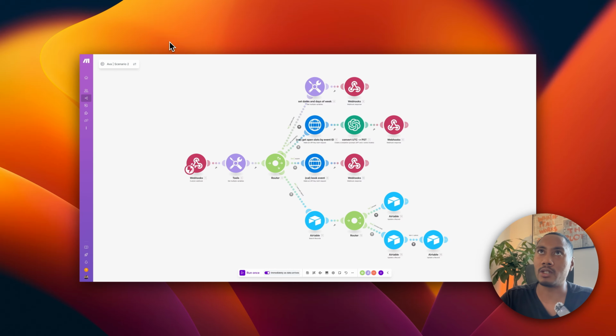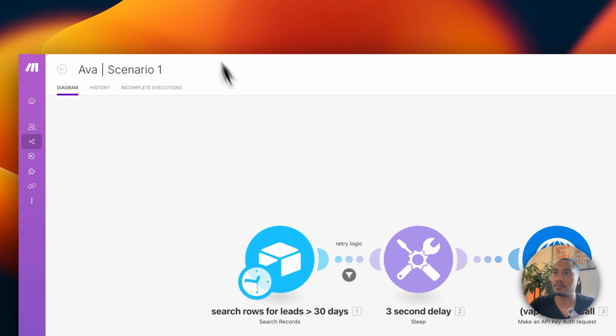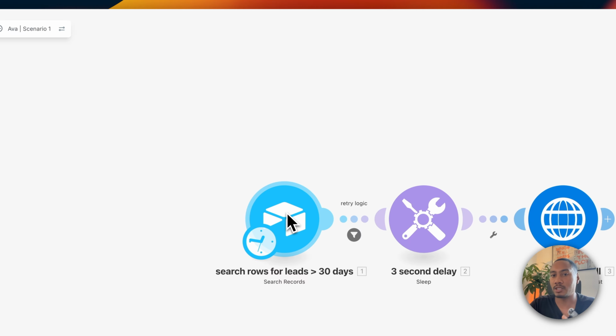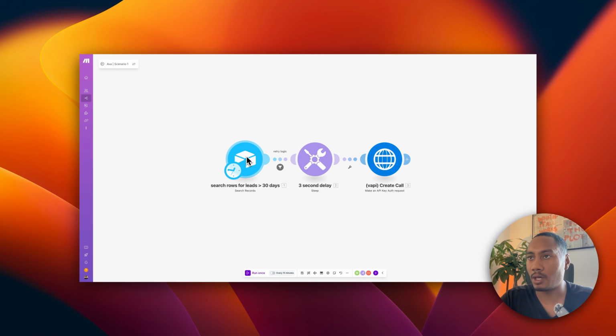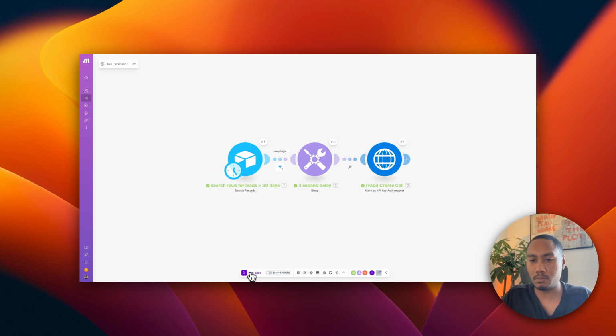And then you can go to scenario 1. Try to run this module only just to make sure that your row pops up. Once you see that your row with the phone number pops up correctly, then we can hit run once. So I'm going to go ahead and run this, and I'll come back with the voicemail that it left. Okay, so I just got the voicemail. So let's hear the recording.